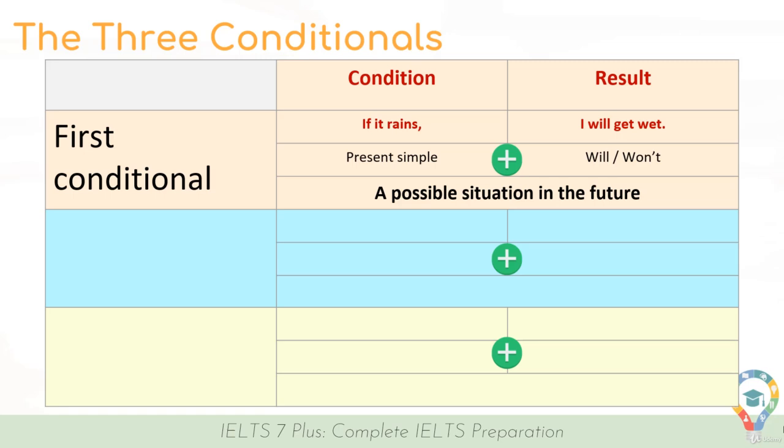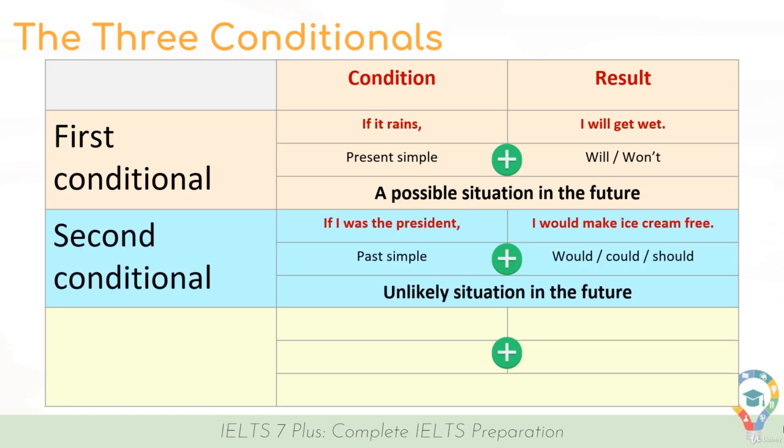Let's take a look at the second conditional. Here is an example. If I was the president, I would make ice cream free. It's formed with if plus the past simple plus would, could, or should. And the second conditional is an unlikely situation in the future, or something that probably won't happen.